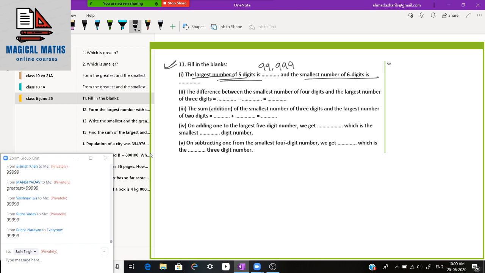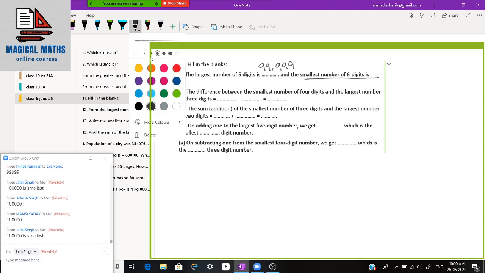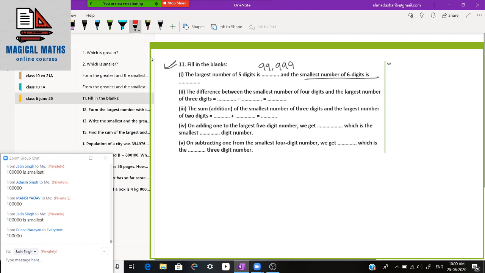And the smallest number of 6-digit. Students, smallest number of 6-digit. What would you say about it? Okay, 1 0 0 0 0 0.